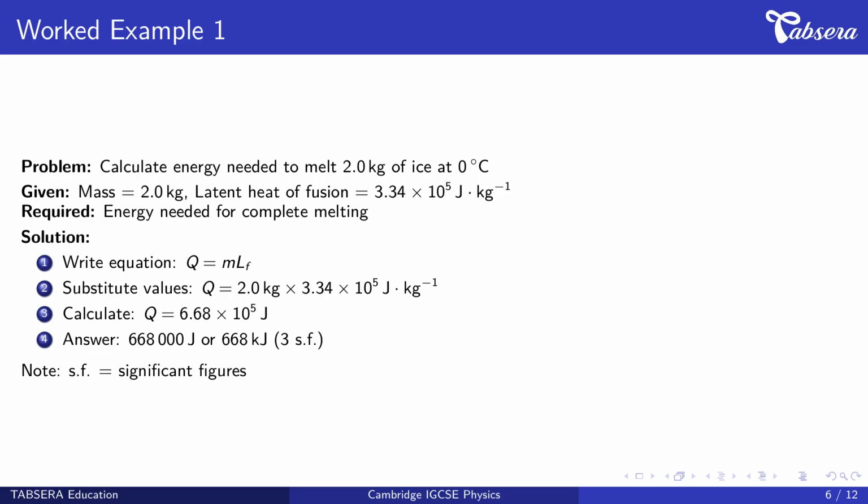Step 2. Substitute the values. We write Q equals 2.0 kilograms times 3.34 times 10 to the power 5 joules per kilogram. Step 3. Calculate. Q equals 6.68 times 10 to the power 5 joules. Step 4. State the answer. The result is 668,000 joules, or 668 kilojoules, to three significant figures.